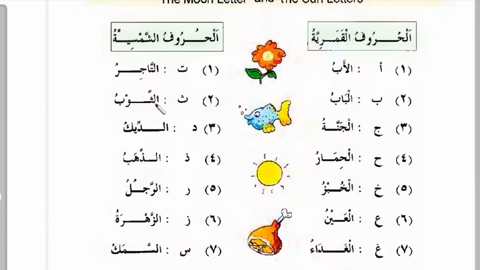Ath-thawbu, the cloth. Ad-dikku, the rooster. Az-zahabu, so you see, az-zahabu, not al-zahabu, the gold. Ar-rajulu, the man. Az-zahratu, the flower. As-samaku, the fish. Ash-shamsu, the sun.